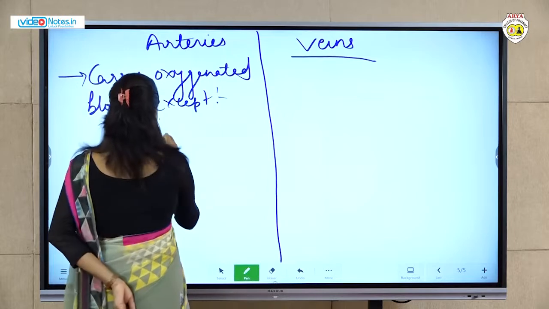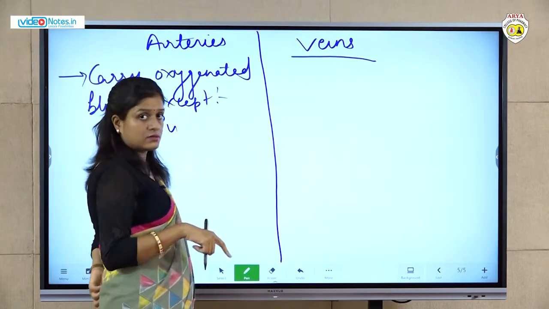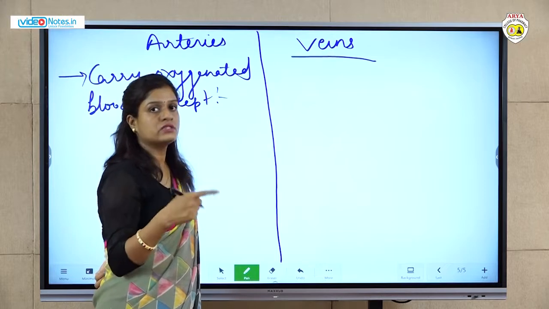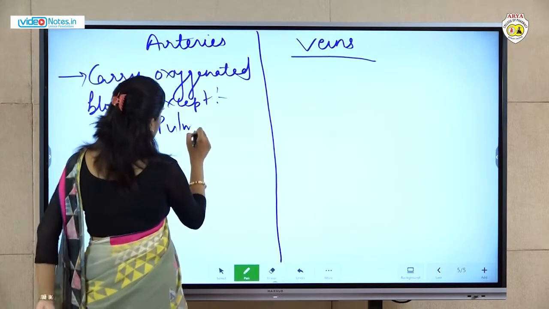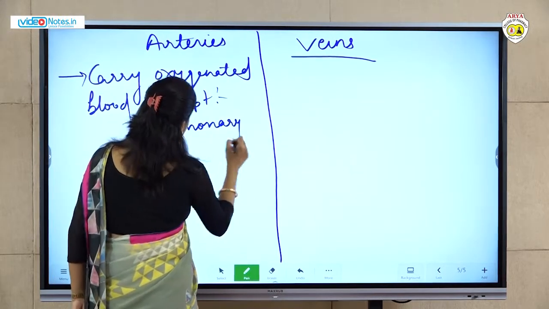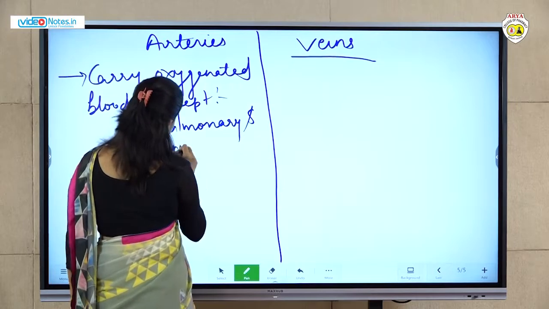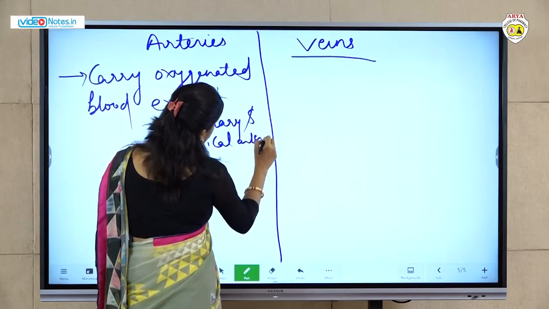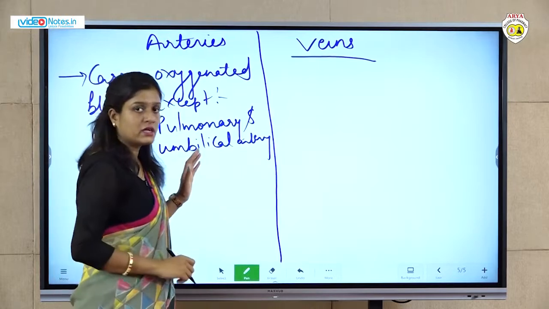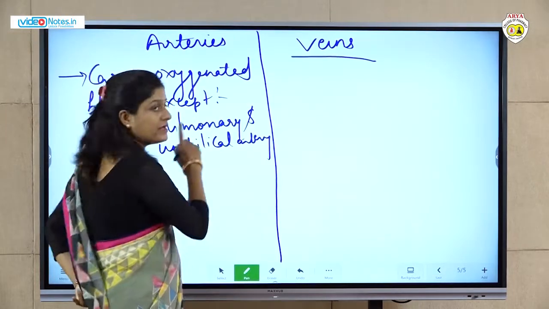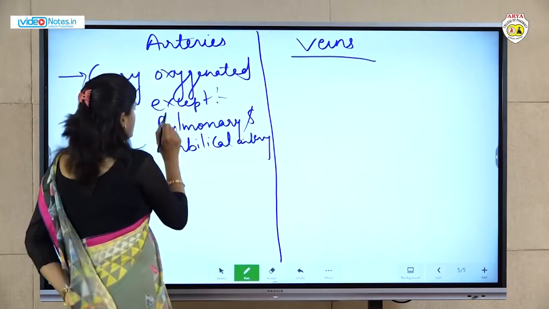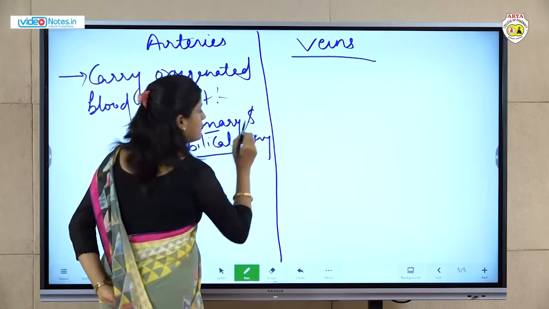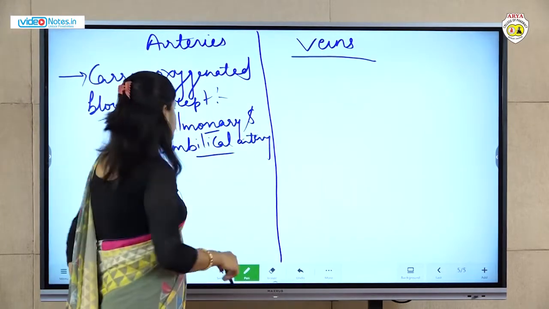One is the pulmonary artery, as we have already studied in the types of circulation, and the other is the umbilical artery. Arteries normally carry oxygenated blood, but the exception is the pulmonary and umbilical arteries, which always carry deoxygenated blood.